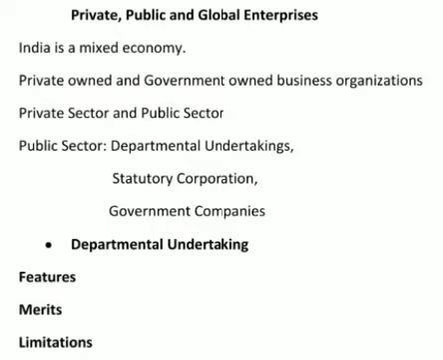So, in the last classes, we were revising the first and the second chapter, if you all remember. In today's class, we will start with the third chapter, which is private, public, and global enterprises. In the last chapter, we discussed different forms of business organizations like sole proprietorship, partnership, joint Hindu family business, cooperative society, and joint stock company.